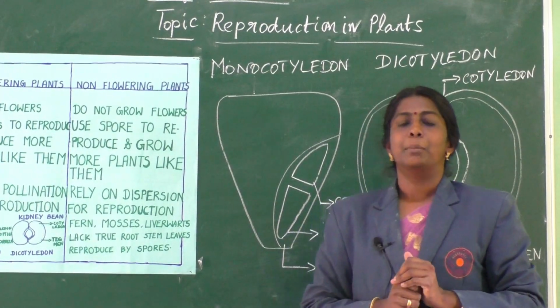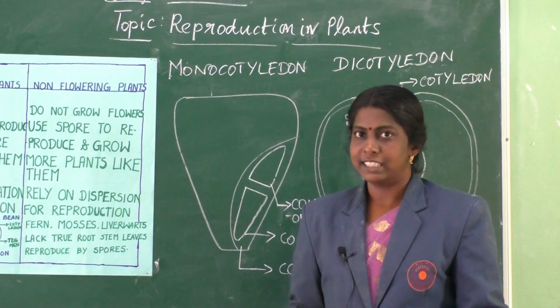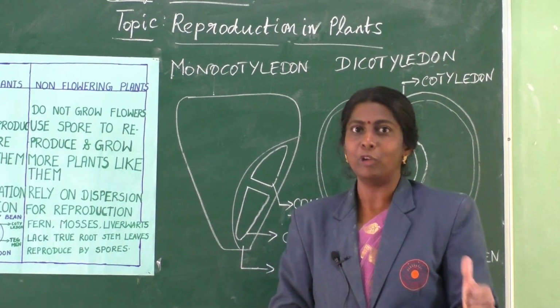So basically plants are grouped together or classified as flowering and non-flowering. Is that clear to you all? Are you all following? Okay.